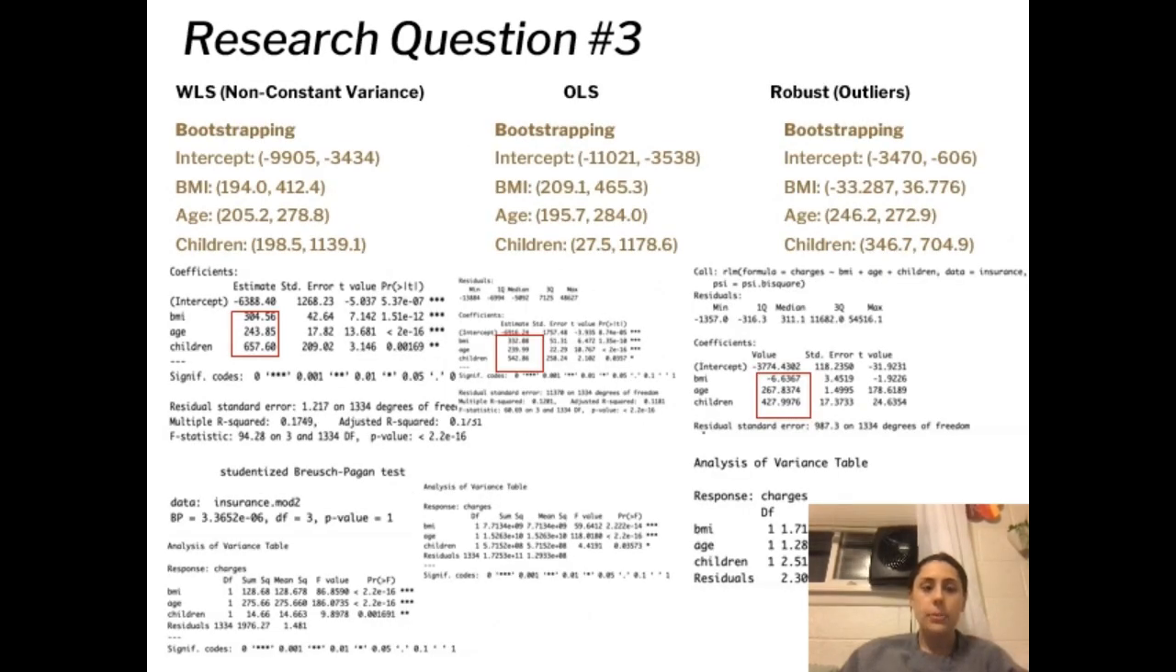WLS helps to fix the non-constant variance error. The confidence interval can be given by using the estimated betas plus or minus the standard error, and above this is the bootstrapping confidence interval.